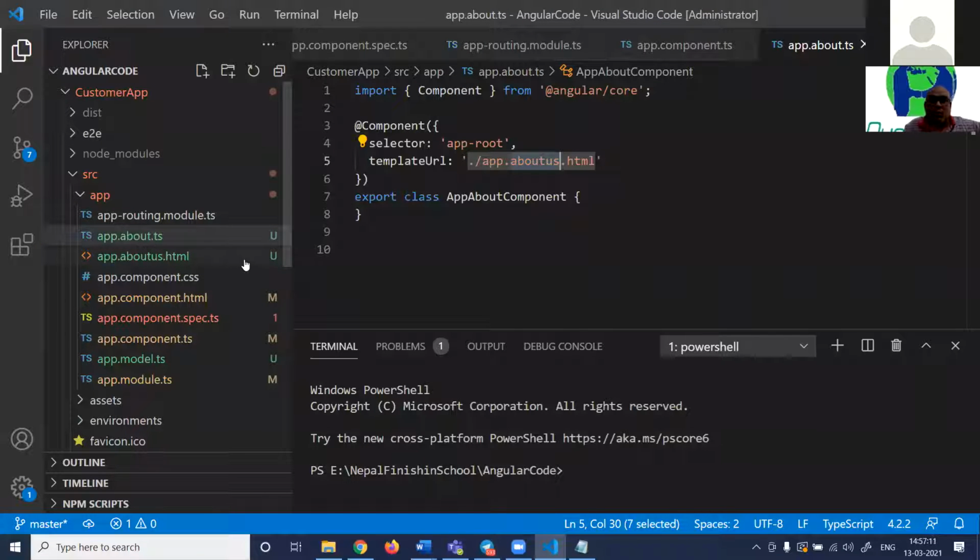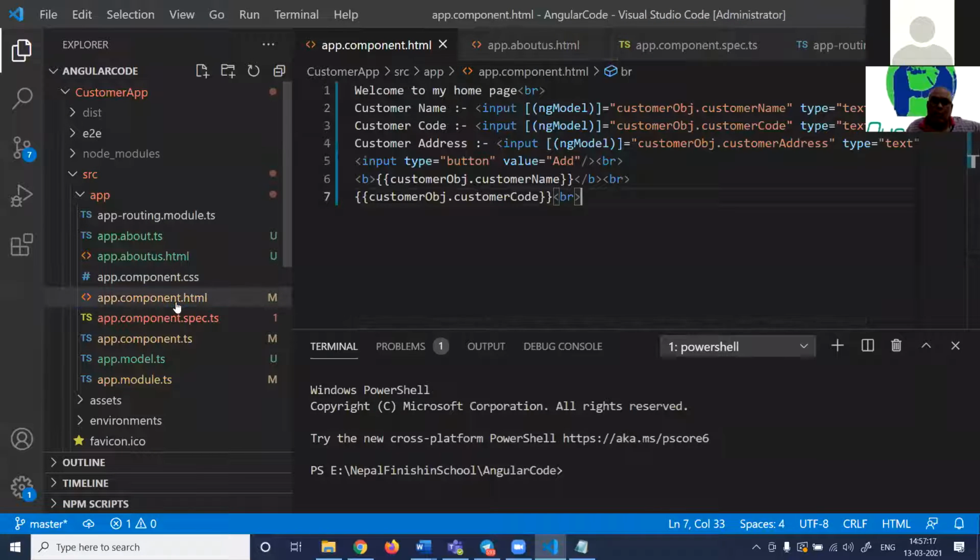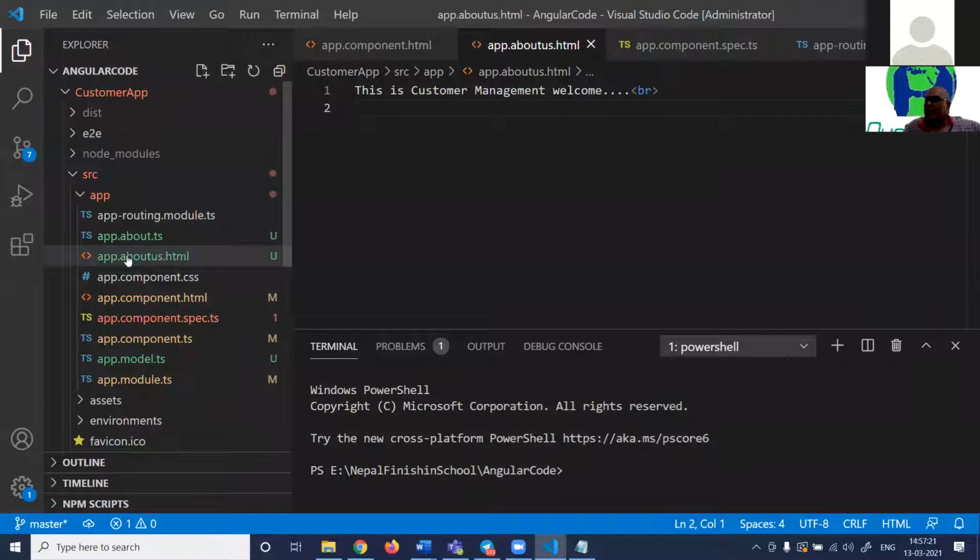So you can see now we have two UIs. One UI says this is customer management welcome. This UI is the customer UI. Now let us say from here I want to go to About Us, or from About Us I want to come back. Means I want to navigate. So let's say I create an anchor tag here, and from here I want to go to the customer screen.